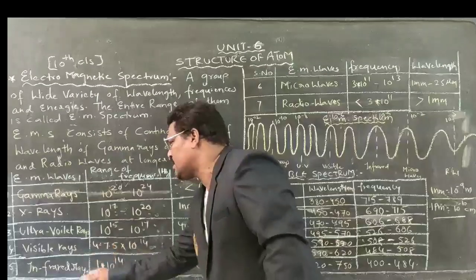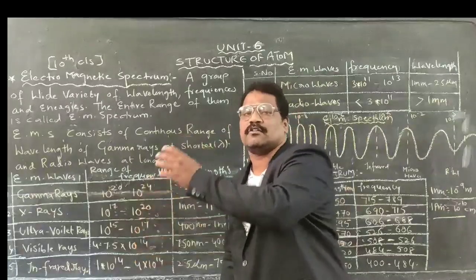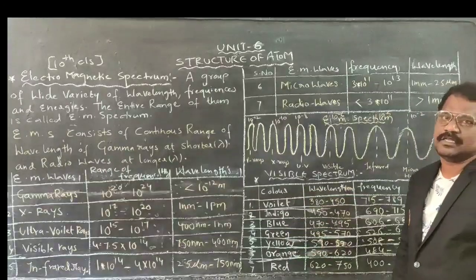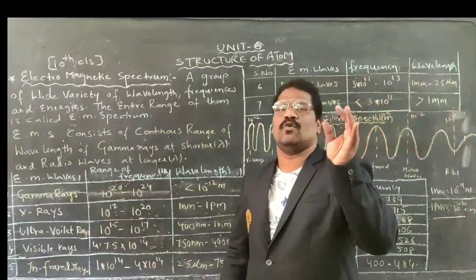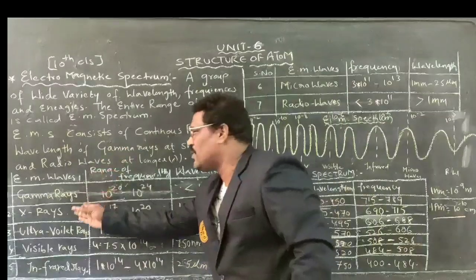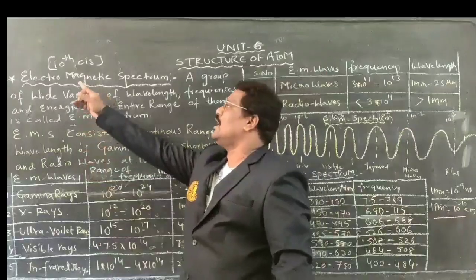Among all these rays, the fourth one, the visible rays, are also electromagnetic waves in which colors can exist, that is violet, indigo, blue, green, yellow, orange, red. These are all nothing but electromagnetic waves.